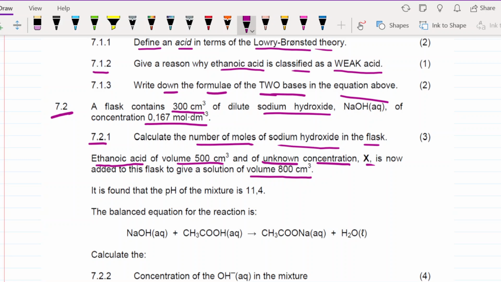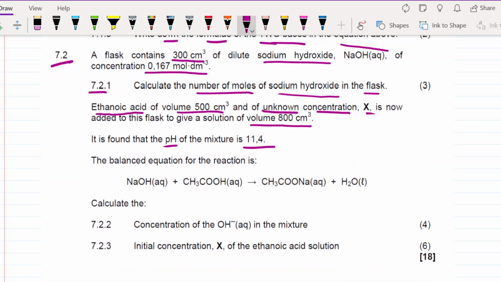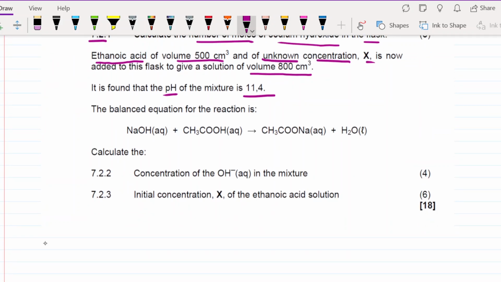It is found that the pH of the mixture is 11.4. The balanced equation for the reaction is this one. So then they said calculate the concentration of the OH minus ion in the mixture. In other words, the concentration of the hydroxide ion in the mixture.